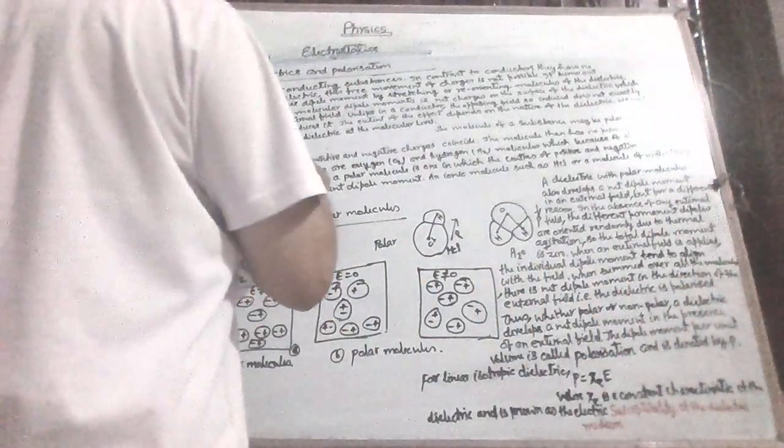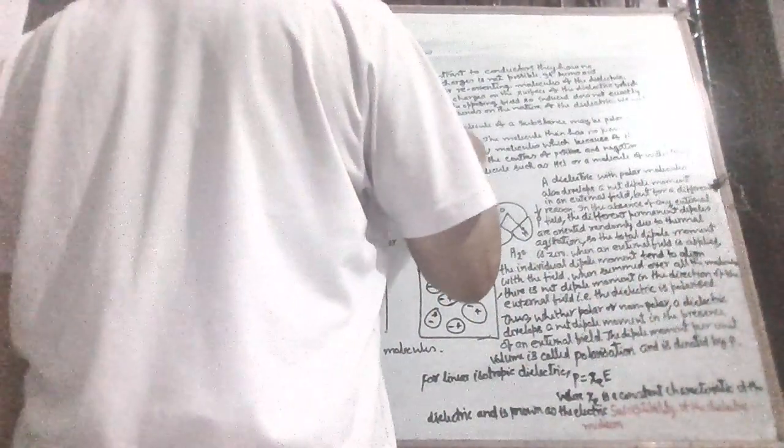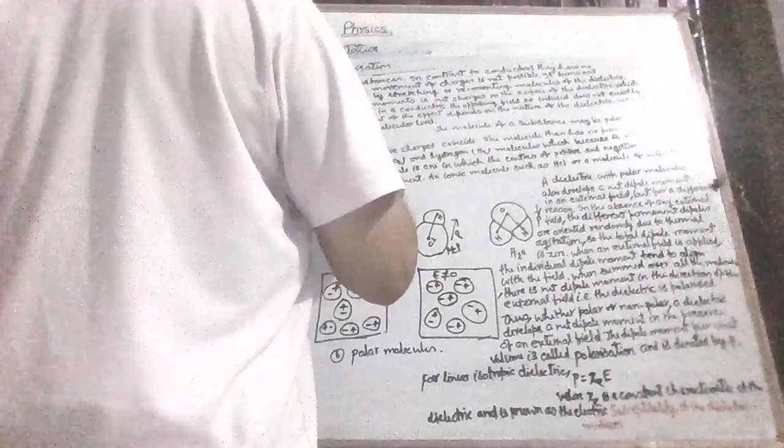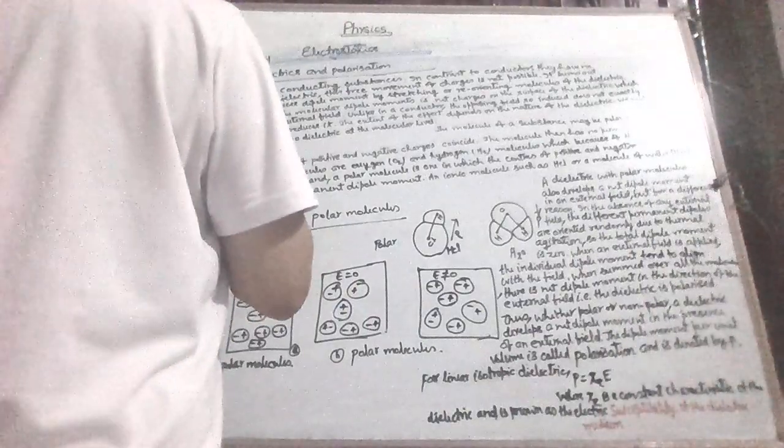The molecule of a substance may be polar or non-polar. In a non-polar molecule, the centers of positive and negative charges coincide. The molecule then has no permanent dipole moment. Examples of non-polar molecules are oxygen, O2, and hydrogen, molecules which, because of their symmetry, have no dipole moment.